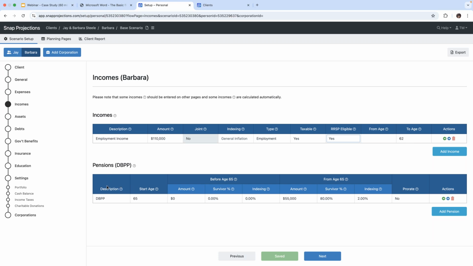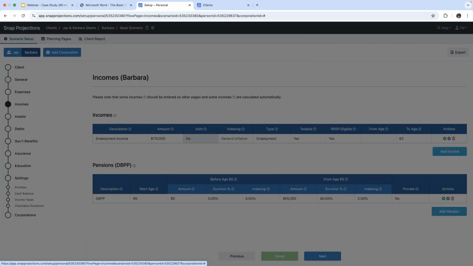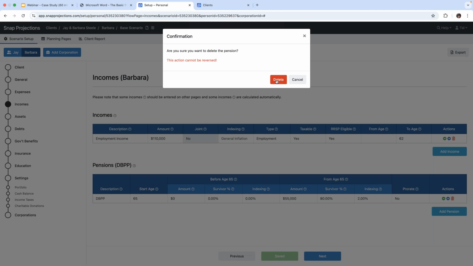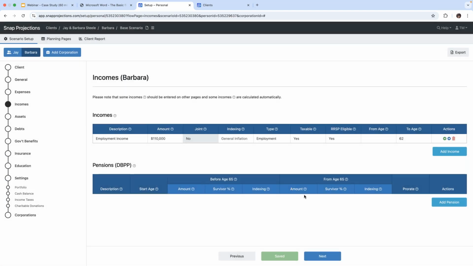Now, our client Barbara does not have a defined benefit plan, so we can delete that by clicking on the garbage can right here. Okay, and there's a confirmation here that we want to delete that. And okay, so no defined benefit plan for Barbara.